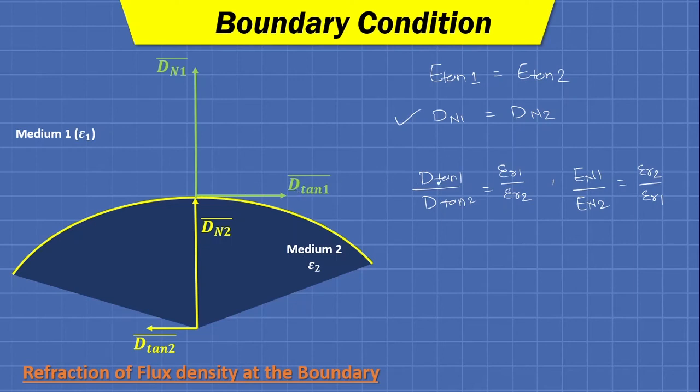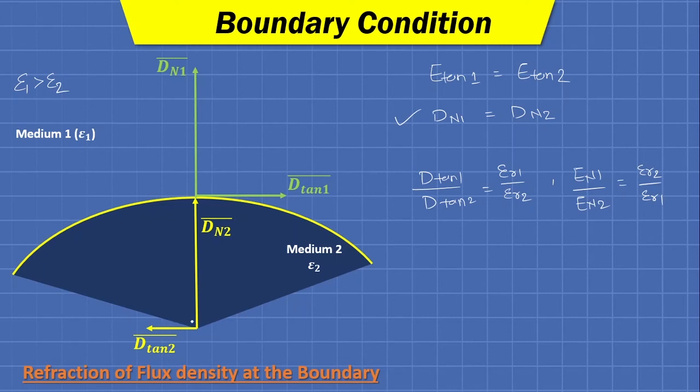So the tangential components are related as per the relative permittivity of both the media. So we can say here epsilon 1 is greater than epsilon 2 because the tangential component in medium 1 has a longer length with reference to the tangential component in medium 2.